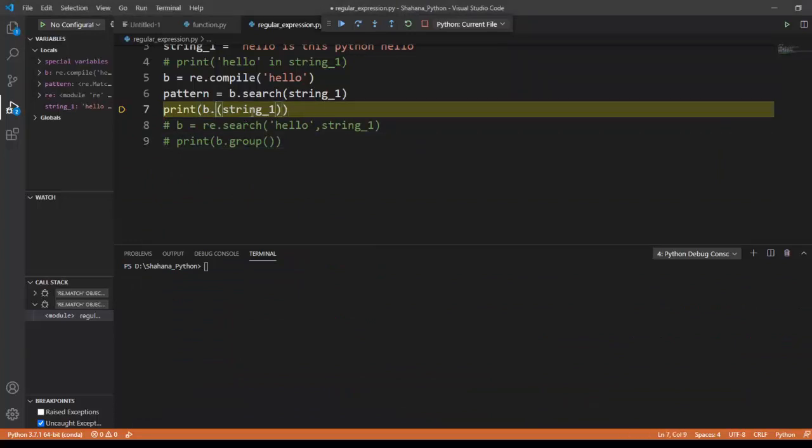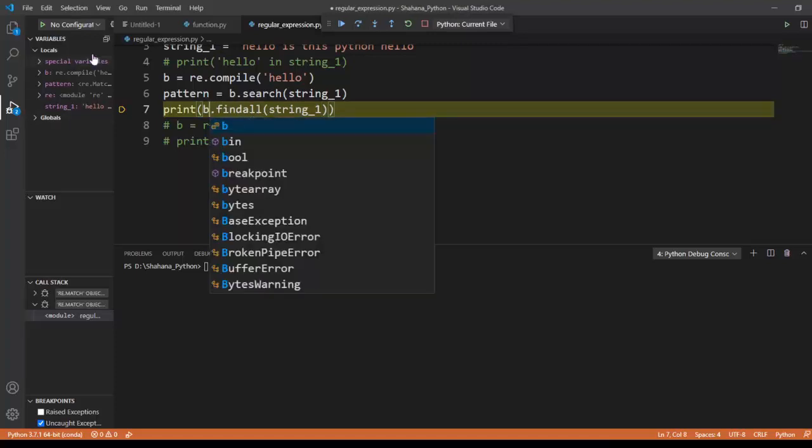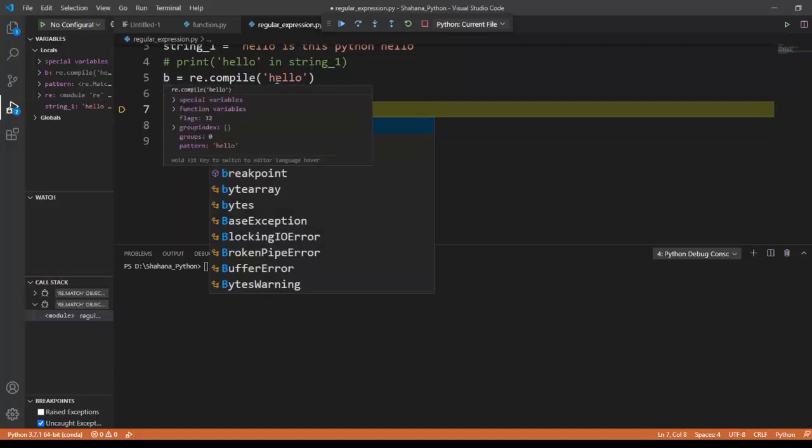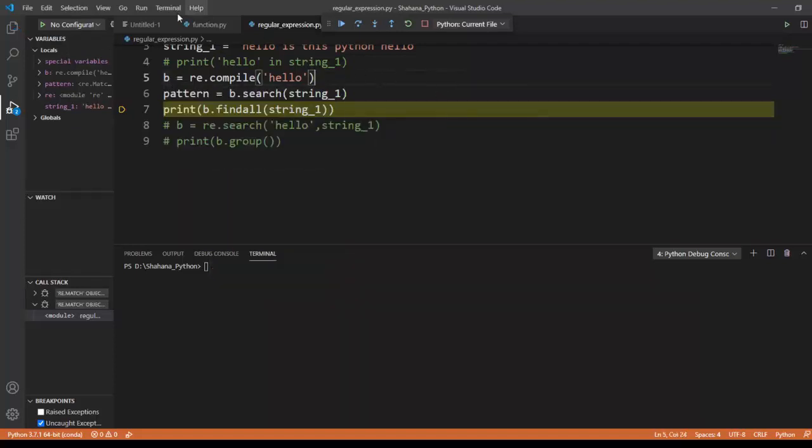What I made a mistake is that instead of entering the pattern, I should call the b function. The b is the variable that I've compiled, and I'm going to run this.